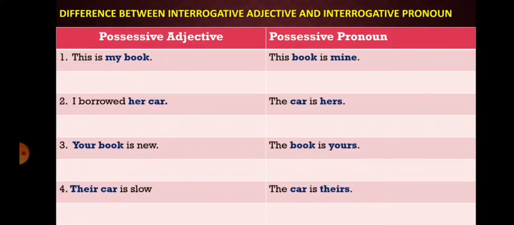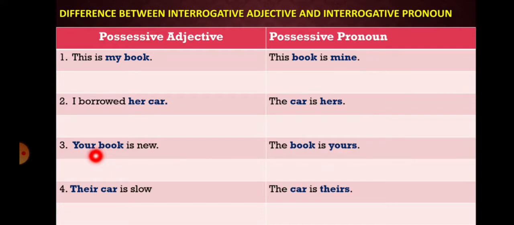Now students, let us see the differences between possessive adjective and possessive pronoun. This is my book. So here if you see, the noun book is near to the possessive word my. This book is mine. So here the noun book is far away from the possessive word mine. I borrowed her car. So here in possessive adjective, the noun car is near to the possessive word her. The car is hers. Here in possessive pronoun, the noun car is far away from the possessive word hers.